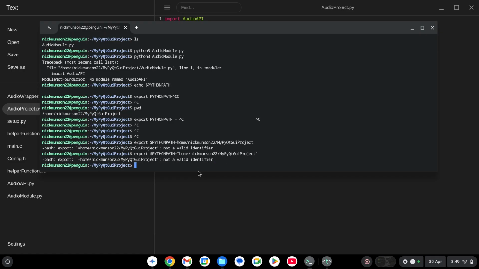Let me look up the command for this. Essentially what we're trying to do is add our directory to the Python path. I might have been right the first time. Oh, I don't need a dollar sign. I need to remove this, and the internet says I need to do this and put a thing there so that it starts the...